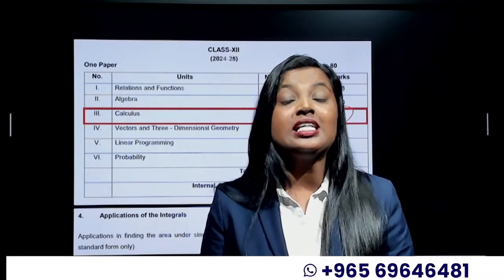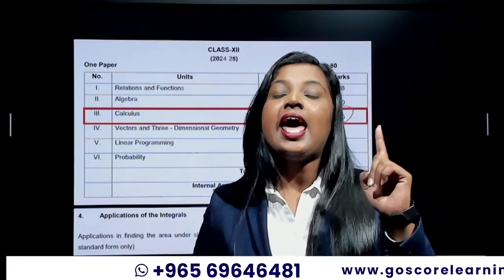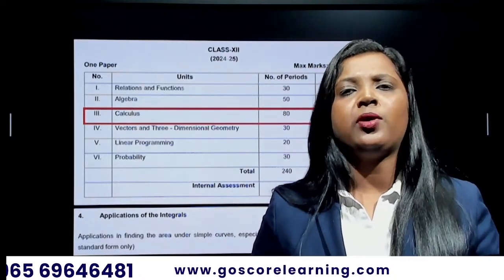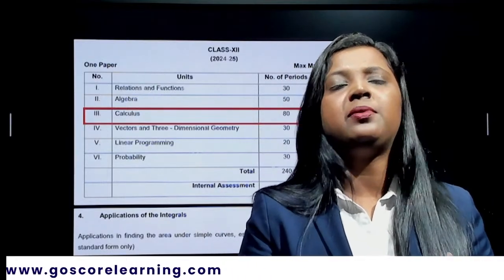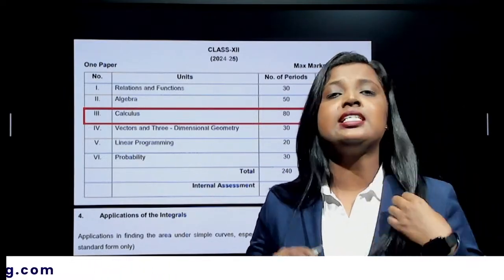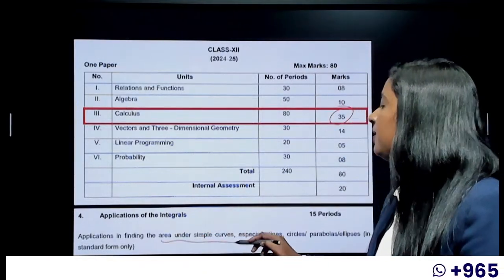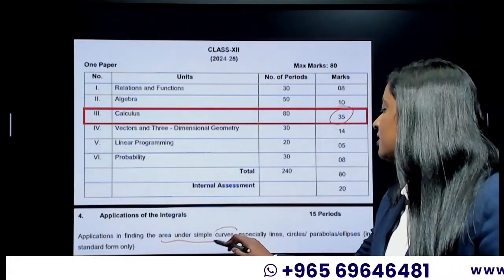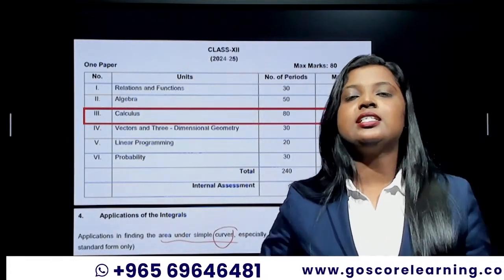So you guys are very lucky, because you just have a single exercise from this chapter. Everything else is deleted, and that too, just 4 or 5 questions. Even the examples, some miscellaneous exercise examples, and one entire exercise is deleted for you. What you have in this chapter is just area under simple curves. The simple curves include lines, circles, parabolas, or ellipses, and that too in standard form only.